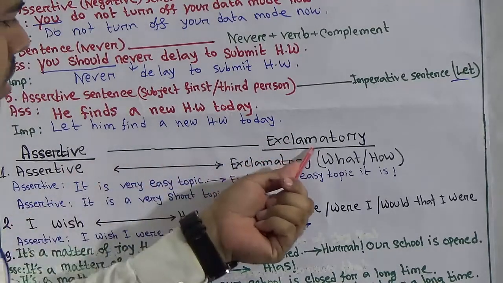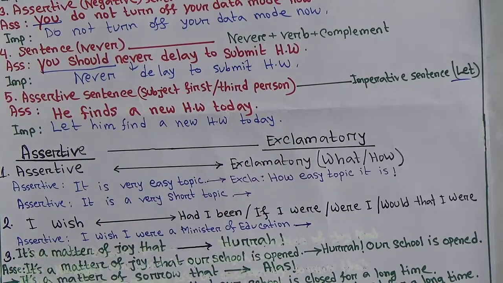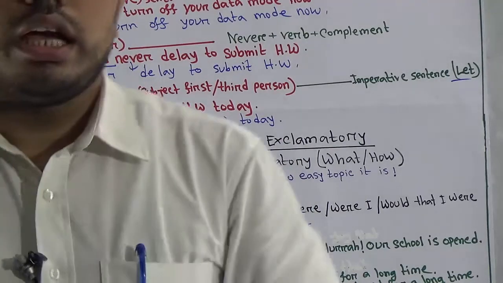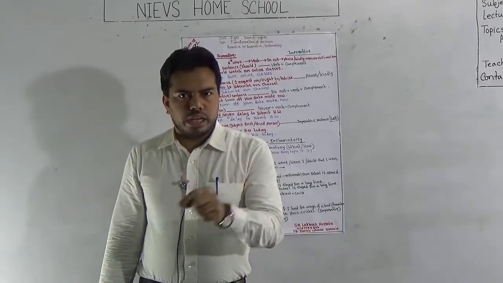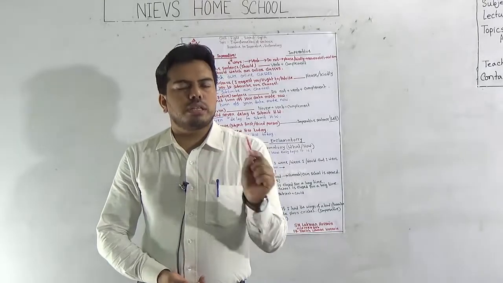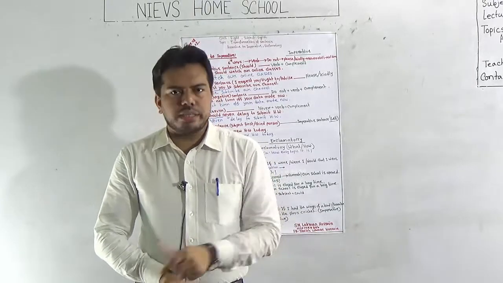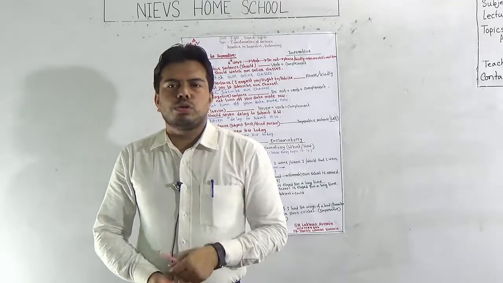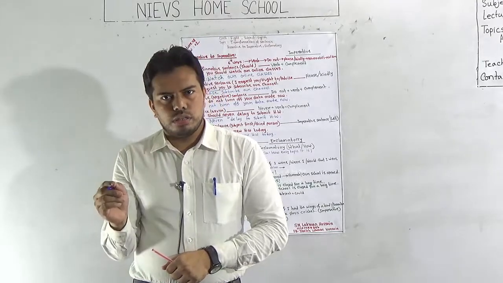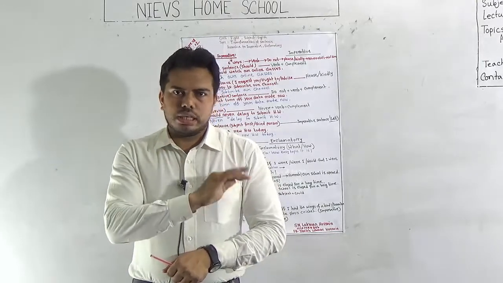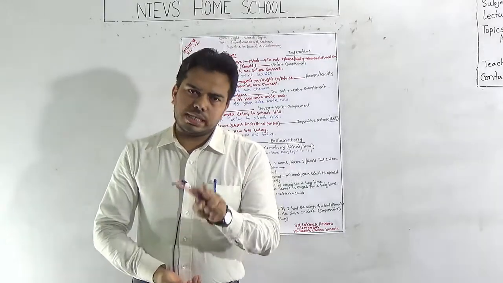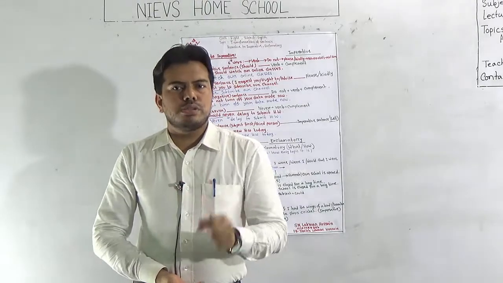Now assertive to exclamatory. This is our next very short topic. Okay, first of all, if your assertive sentence has any article a or an, then use what a or what an in your exclamatory sentence. If there is no article given, just use how. So your exclamatory sentence will start by writing what or how. How is used only when there is no article, but if there is an article a or an, just use what.